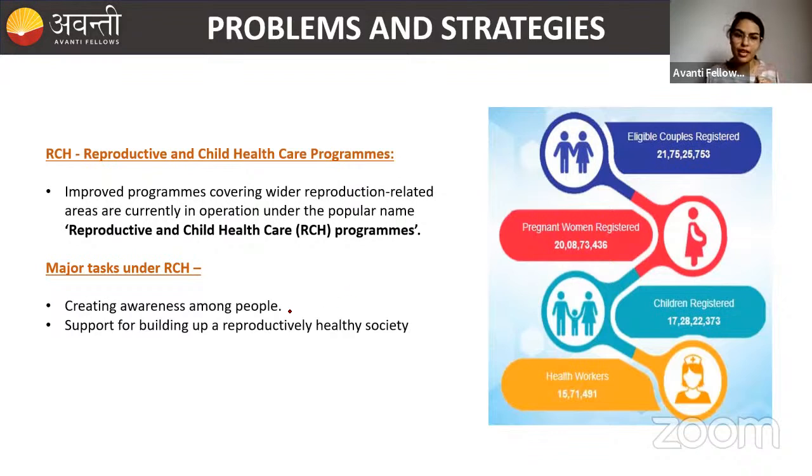Okay, so what are the major tasks? I told you, right? Creating awareness among the people. Awareness means how to control the population, what are the ways that we can follow by which we can control the population in our country. And also how to build a healthy reproductive society. I told you, right? This reproductive health is related with our overall health and welfare in the society. Hence, we have to be reproductively healthy, right?